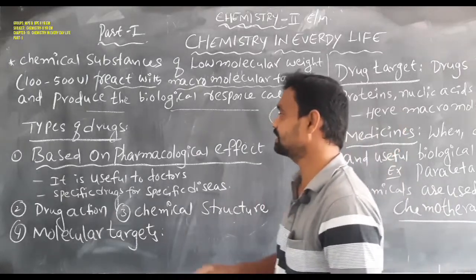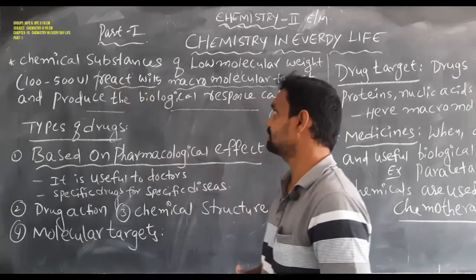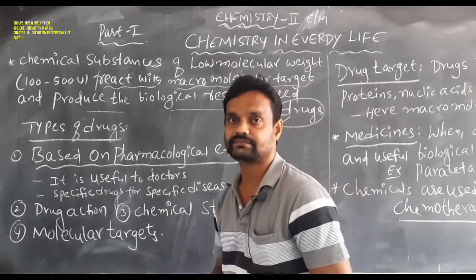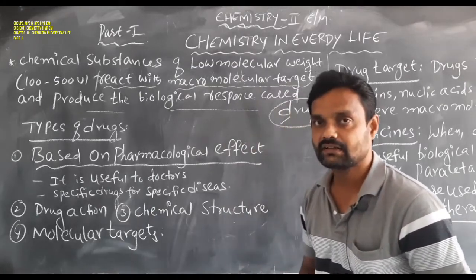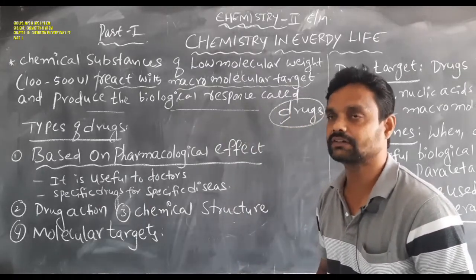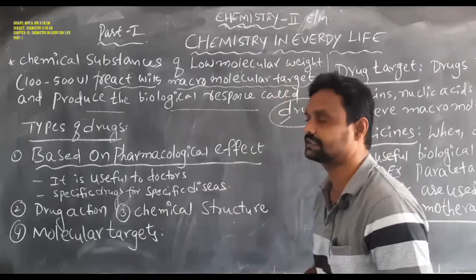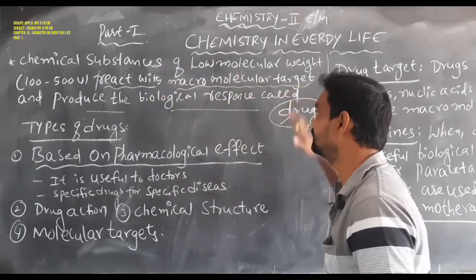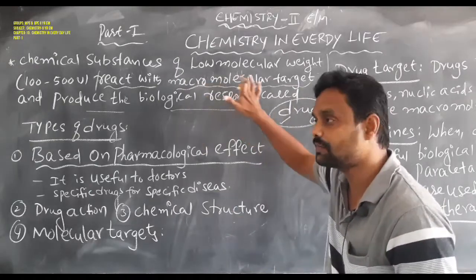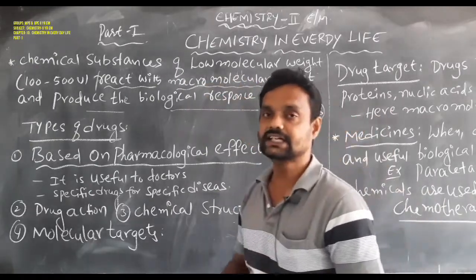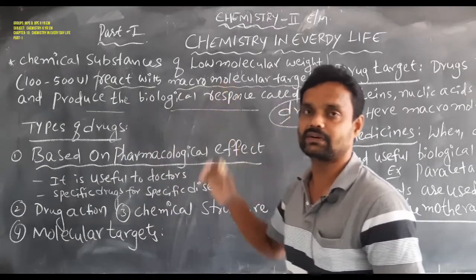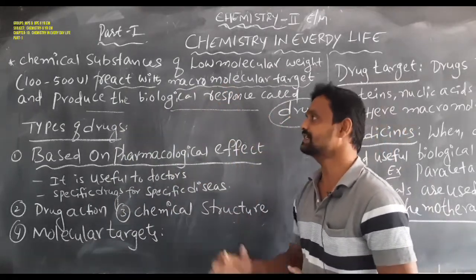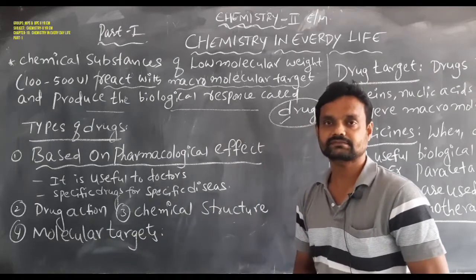Drugs are chemical substances of low molecular weight that react with a macromolecular target, and then produce the biological response. This is the meaning of the drug.